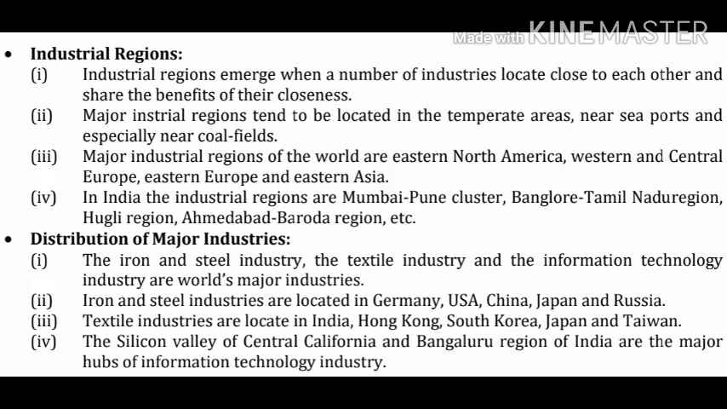Point number 3. Major industrial regions of the world are Eastern North America, Western and Central Europe, Eastern Europe and Eastern Asia. Point number 4. In India, the industrial regions are Mumbai, Pune cluster, Bangalore, Tamil Nadu region, Hooghly region, Ahmedabad, Baroda region, etc. So, if any two industries are near to each other, then they can share the benefits.